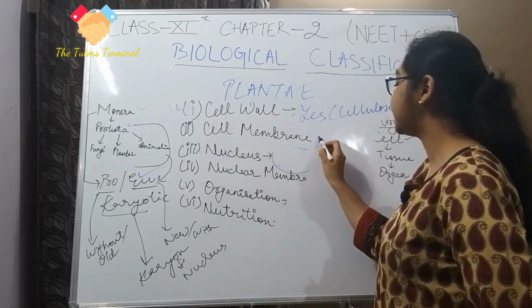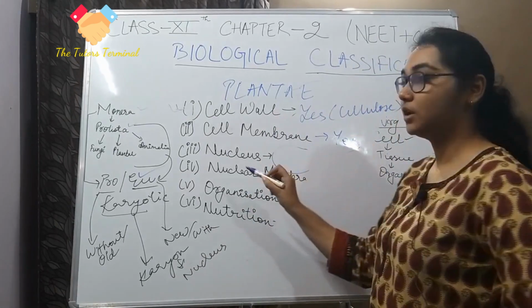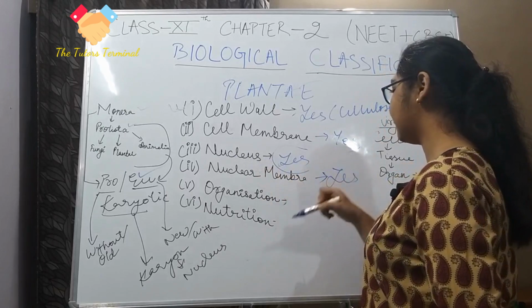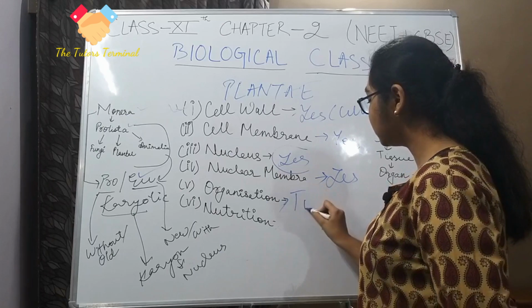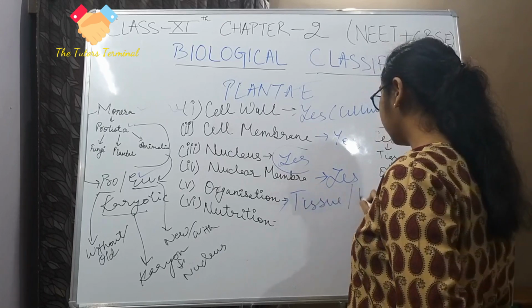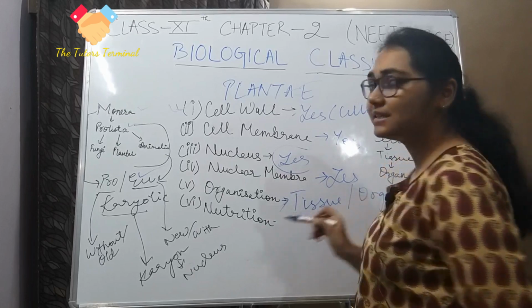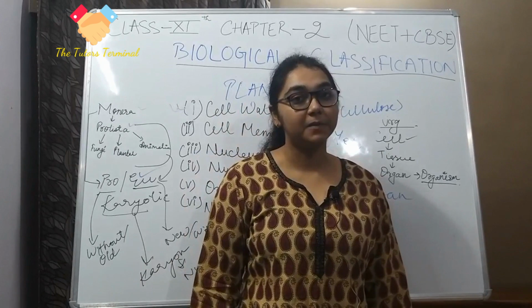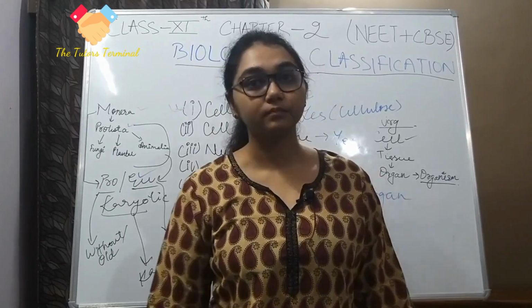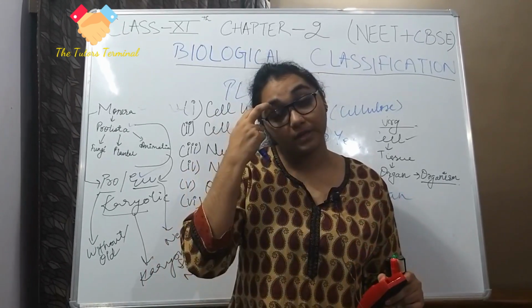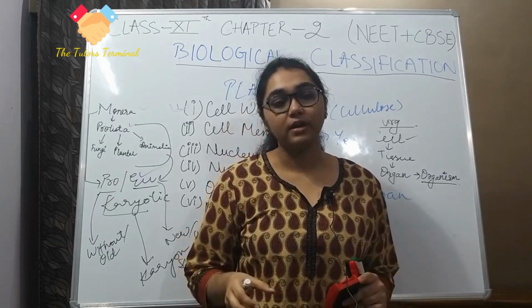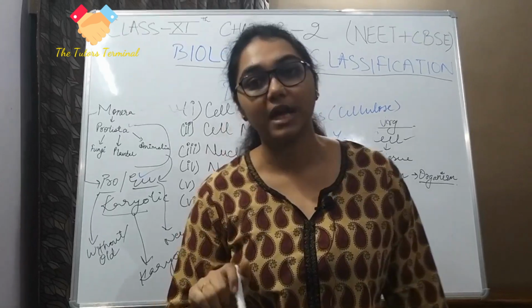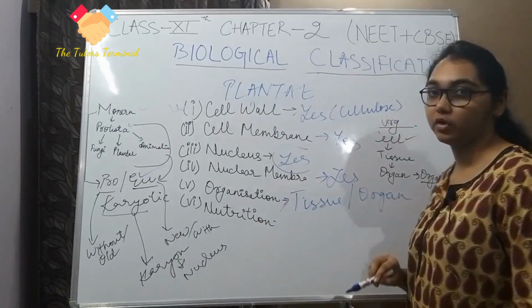Then cell membrane, yes, it has a cell membrane. Nucleus, very well, it has a nucleus. Nuclear membrane, of course, it has a nuclear membrane. Organization: tissue or organ level of organization. There is a little bit of a controversy over here. Why? Because you must have heard about xylem and phloem, and xylem and phloem are tissue bundles. They can be called organs, but the most accepted is tissue level of organization. So that is why we write tissue or organ level of organization.